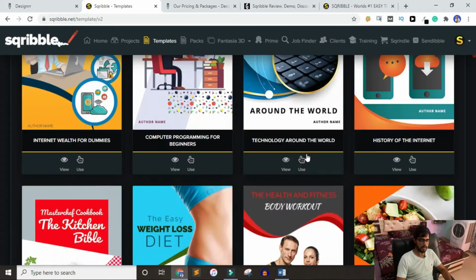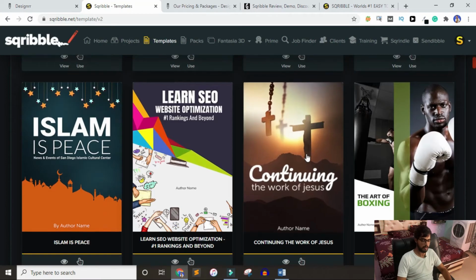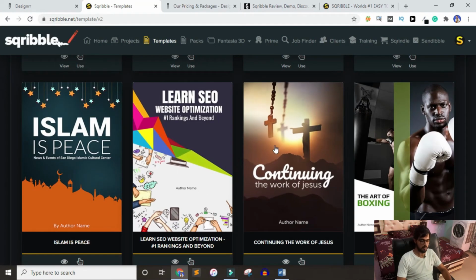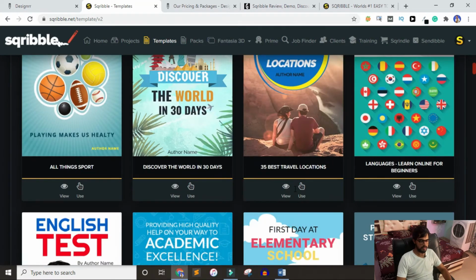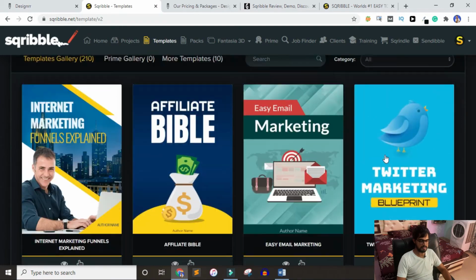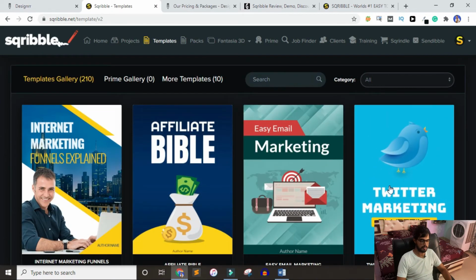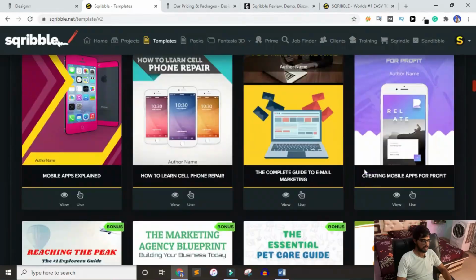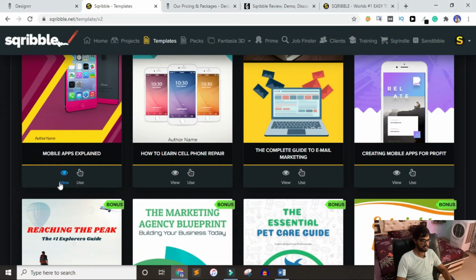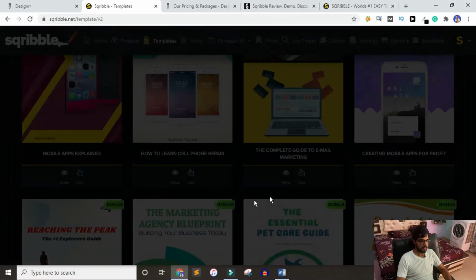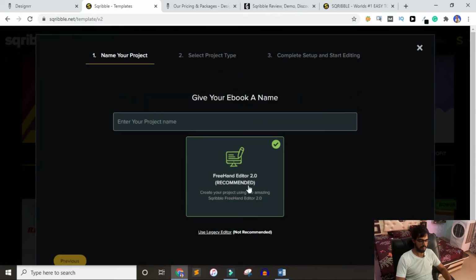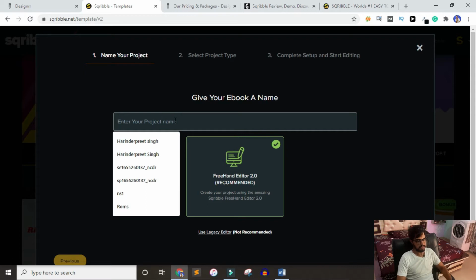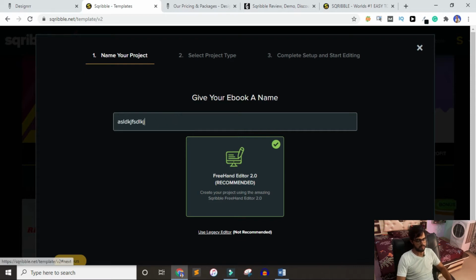I don't have a Prime, but I have a professional plan in this account. By the way, in both products you will get a search and sort according to the categories. I will not view it, I just use it. It is asking me about the editor, by default freehand, and that is good. So just name anything here, then we click on the next.